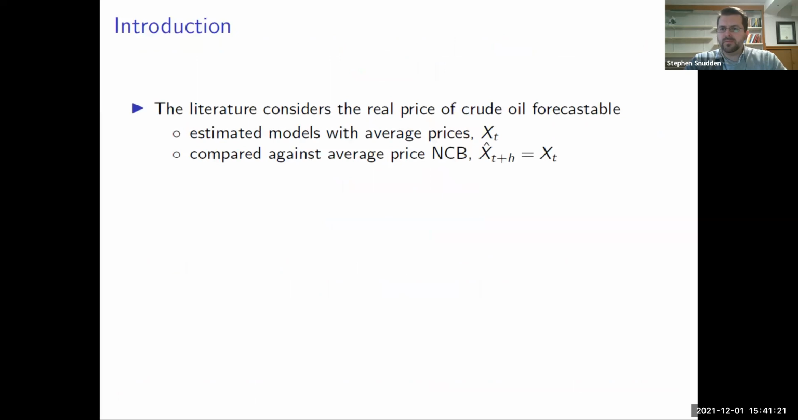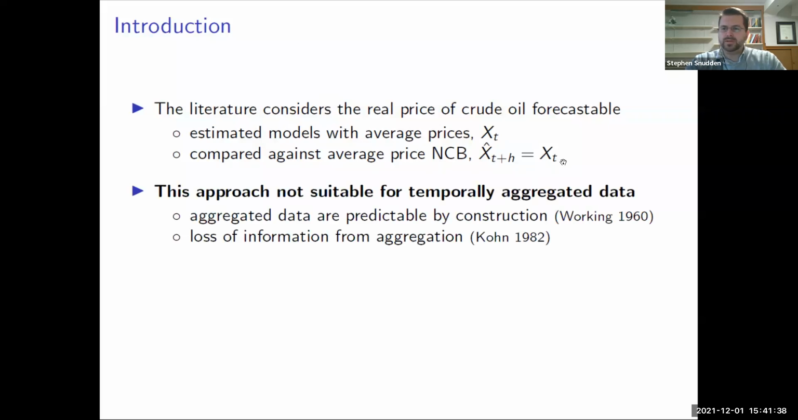So crude oil is very important for the macroeconomy and has garnered a lot of attention among forecasters. The literature considers the real price of crude oil forecastable and has arrived at this by estimating models with average prices and comparing against the average price no change benchmark. However, this approach is not suitable for temporally aggregated data. First, if real prices of crude oil follow a random walk at the daily frequency, then the average prices are predictable by construction. And second, it's been known that there's going to be a significant loss of information from aggregation when forecasting.